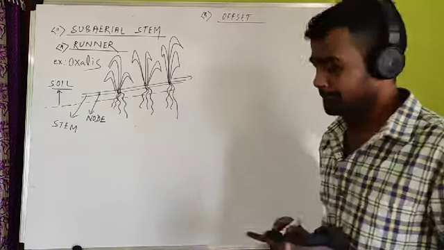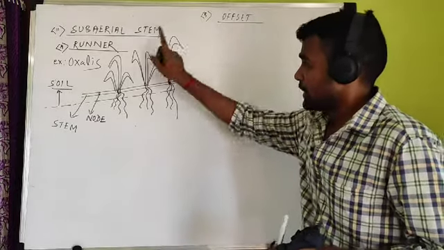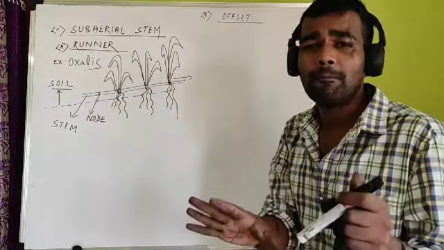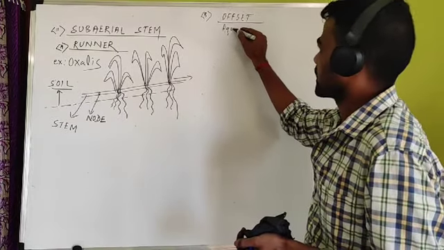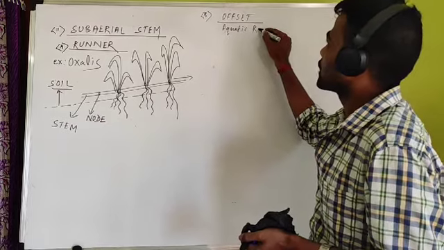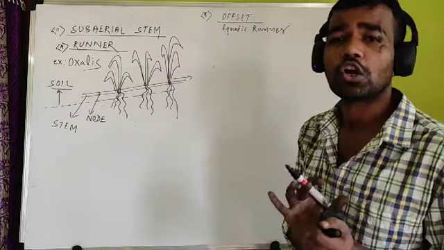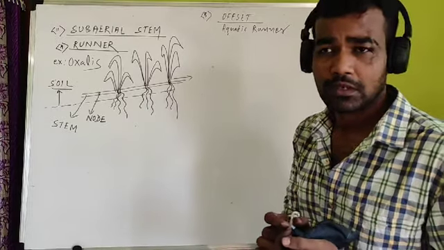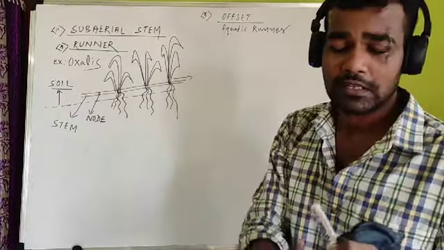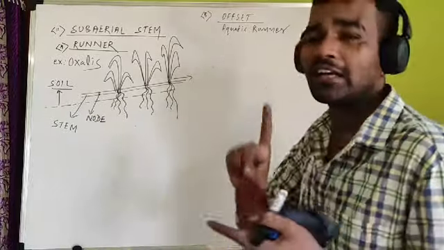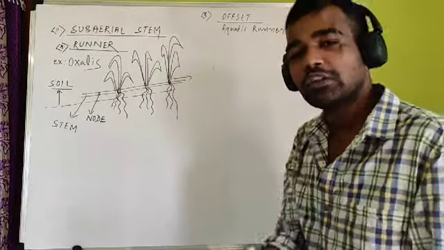Runner is clear to all. Now come to offset. Runner and offset are the same, completely. The only difference is that offsets are aquatic runners. Very important, a maximum-time-asked question. Aquatic runner, aquatic means water. Grasses are found on the soil. The same thing found in water, growing horizontally, with a leaf above and a root below.